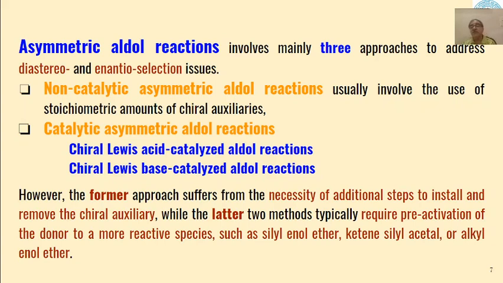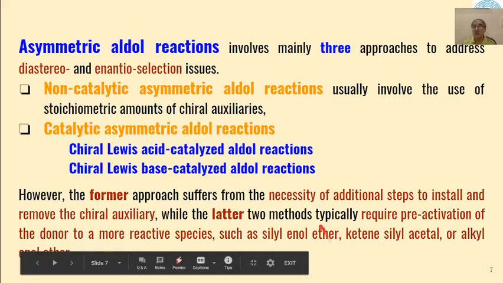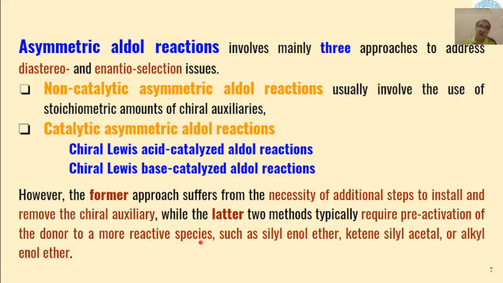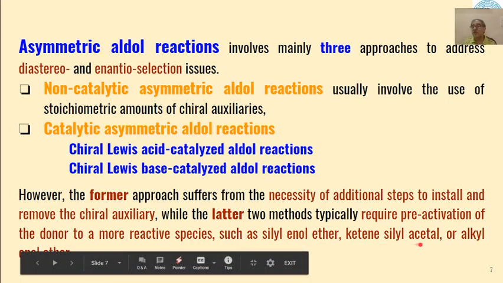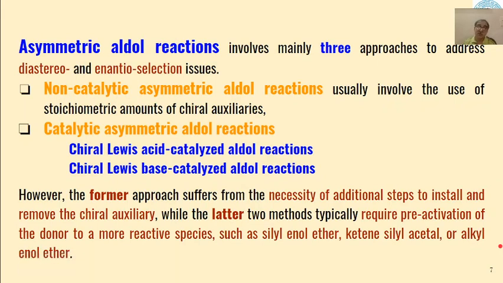For example, if we use trimethylsilyl chloride, then silyl enol ethers of the enolates are formed, and such ethers are more reactive species for asymmetric aldol condensation. Ketene silyl acetals or alkyl enol ethers are also more reactive than the reactant itself.